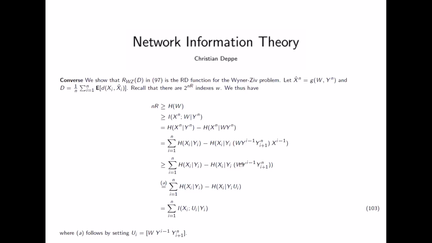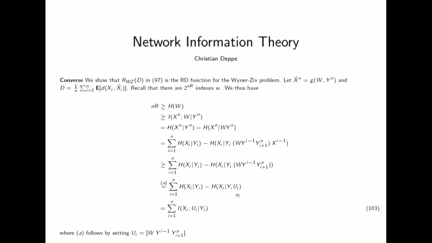And here now you see why we wrote this in this way. If you remember, in our formula for RWZ, we maximize over all possible u's. So if we choose here some u and show that the bound holds, then we are fine. And that's the reason why we wrote it in this way. Now we choose ui in this way, w, yi minus 1 times yi plus 1 to the n. So remember, this is a sequence from y1 to yi minus 1, and this is a sequence from i plus 1 until yn.